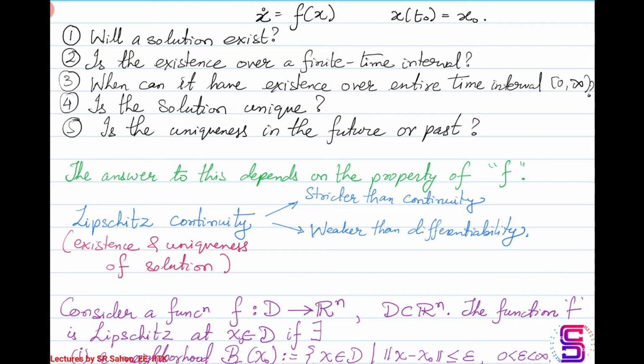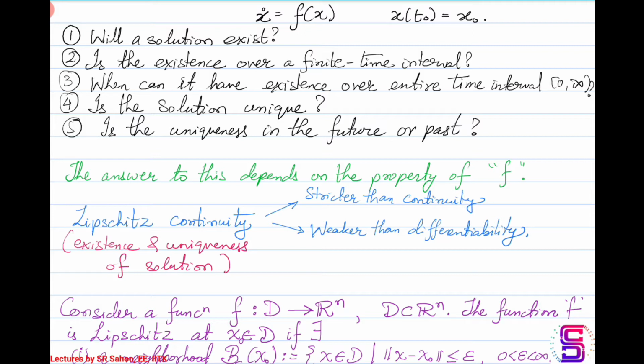Okay, so the questions that are normally raised as far as solutions go are: given a differential equation, whether a solution will exist or not. When we talk of a solution, we are talking of continuously differentiable solutions. So will such a solution exist or not? Is the existence of this solution over a finite interval of time, or over an interval of time 0 to infinity? So basically, global existence of the solution. And is the solution unique?